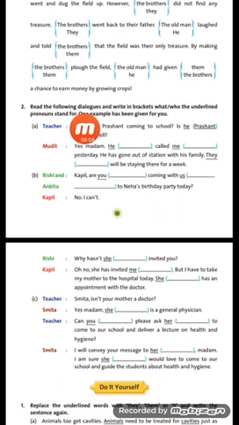Read the following dialogues and write in brackets what or who the underlined pronouns stand for. One example has been given for you. Now here what they have done, the dialogues are given, means conversation between 2 persons, 3 persons. Like here in this A part, conversation between teacher and Mudit is given here. Now they have underlined the pronouns in these sentences.